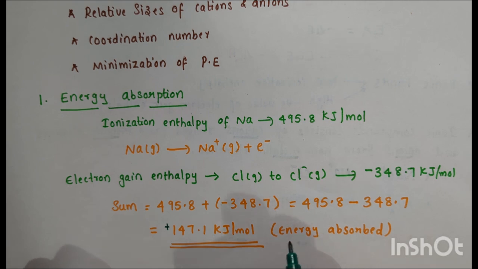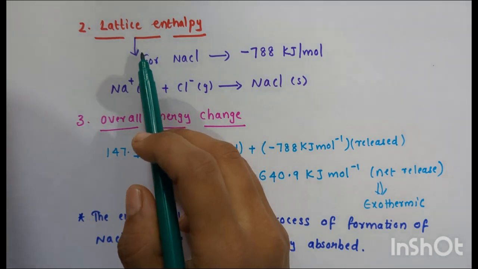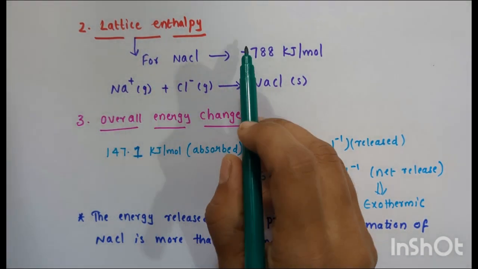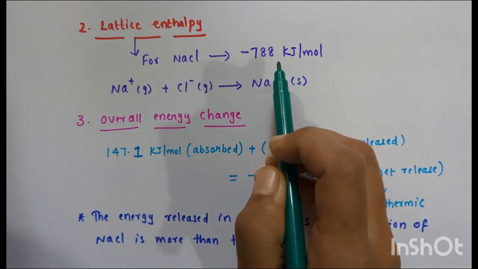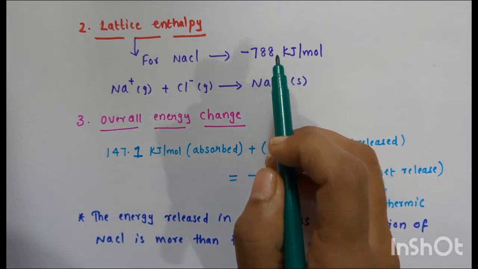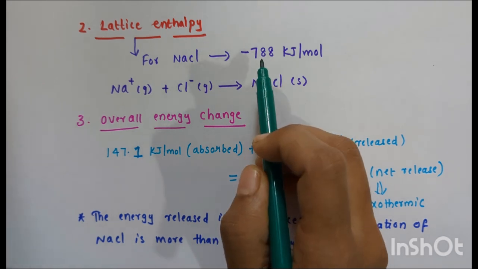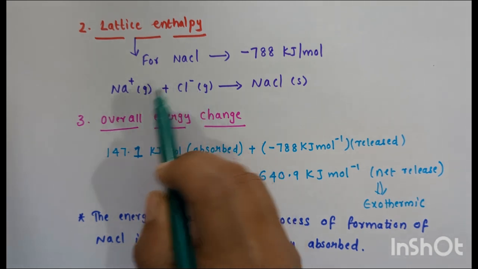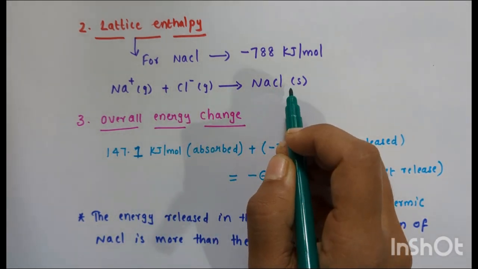Okay, now the second step is lattice enthalpy. The lattice enthalpy of sodium chloride is minus 788 kJ per mole, which is the energy released when Na+ and Cl- ions come together to form the ionic crystal lattice. So Na+ ion and Cl- ion, they both were in gaseous state. They form NaCl in solid form.